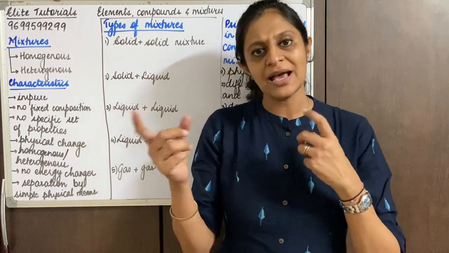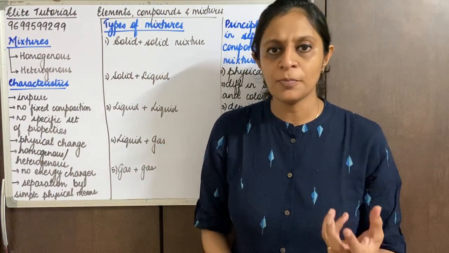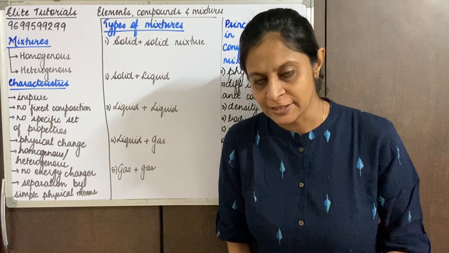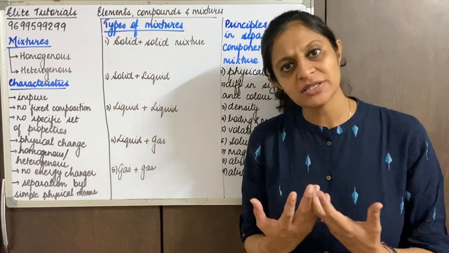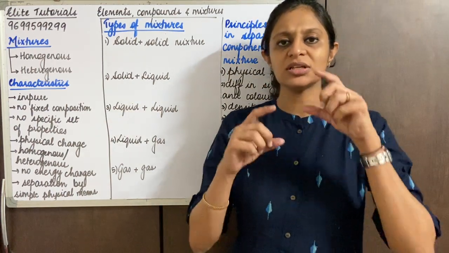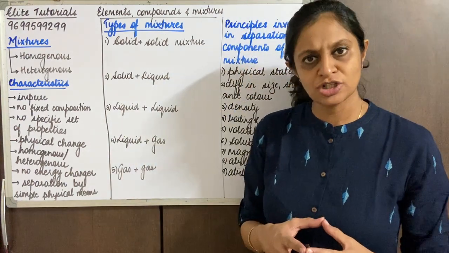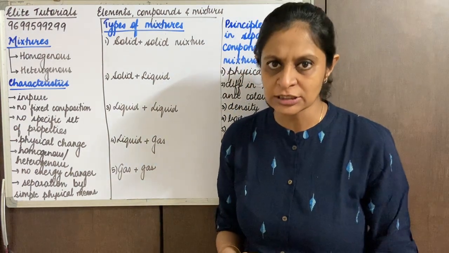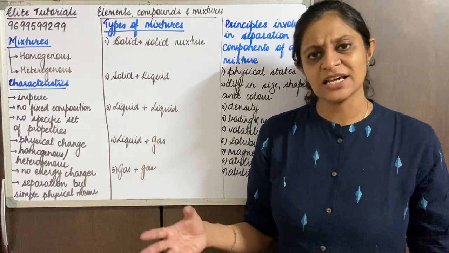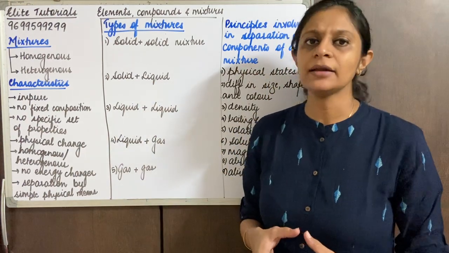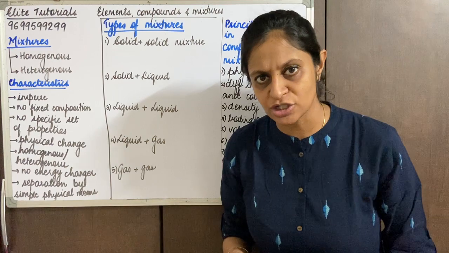They would be seen as two layers depending upon the physical state. When we're talking about two liquids, if the two liquids have not mixed with each other, they form layers. Or else a heterogeneous mixture would differ in color, size and shape. So that is homogeneous and heterogeneous mixtures.